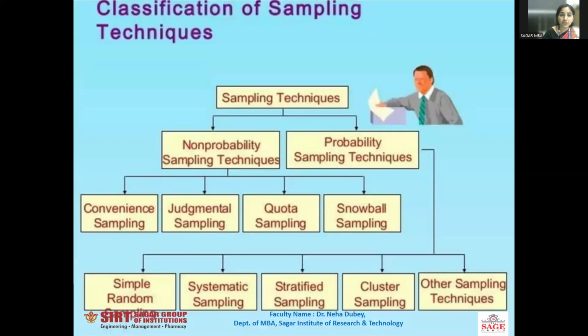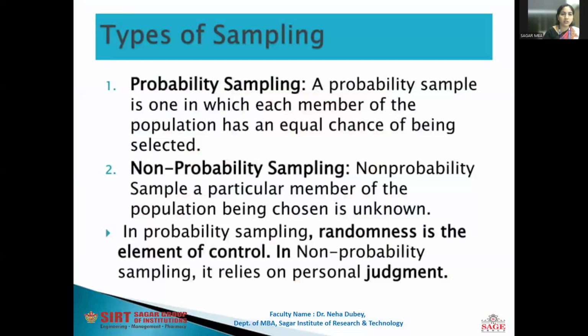There is a classification of sampling. The two kinds of popular sampling are the non-probability sampling techniques and the probability sampling techniques. In non-probability, convenience sampling, judgmental sampling, quota sampling, and snowball sampling come into this category, and probability sampling consists of simple random, systematic, stratified, cluster, and other sampling techniques. So one by one, we are considering it.